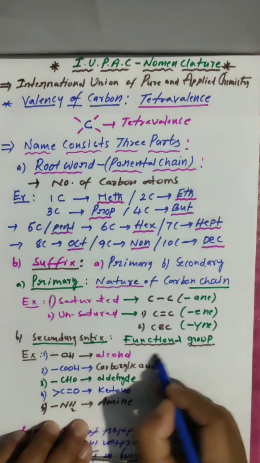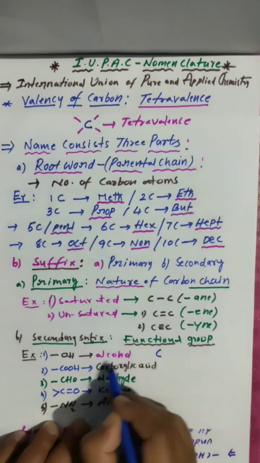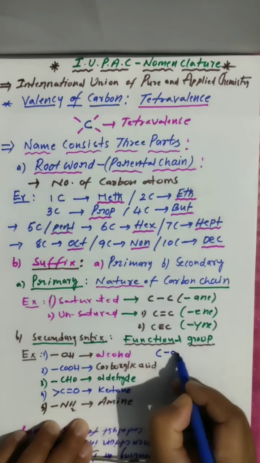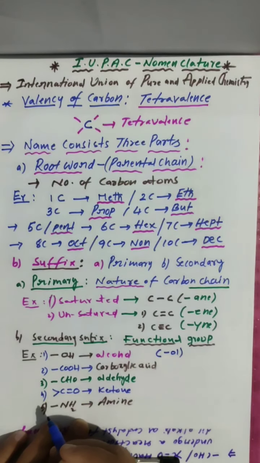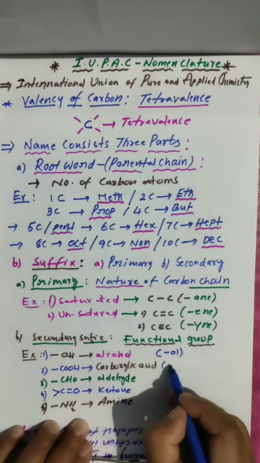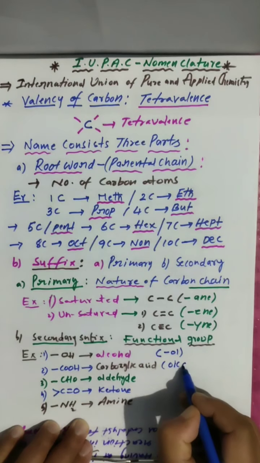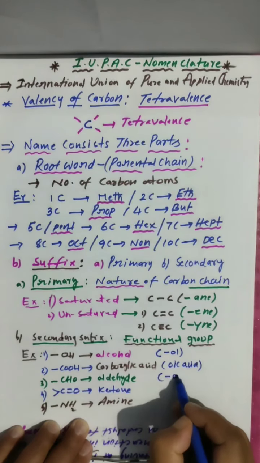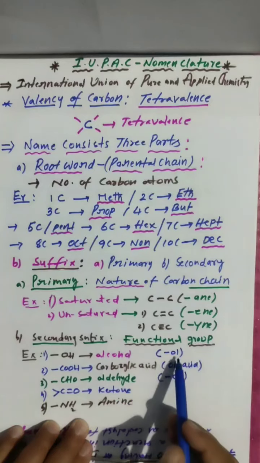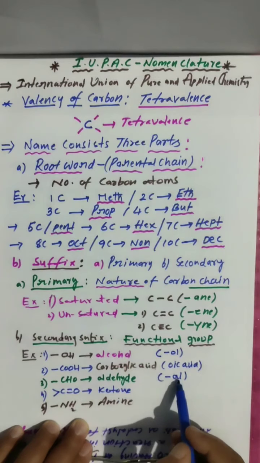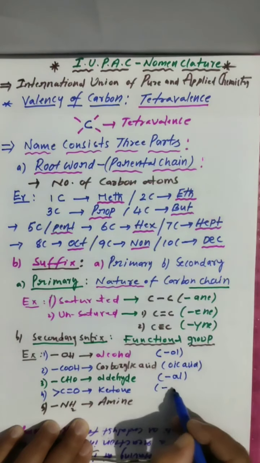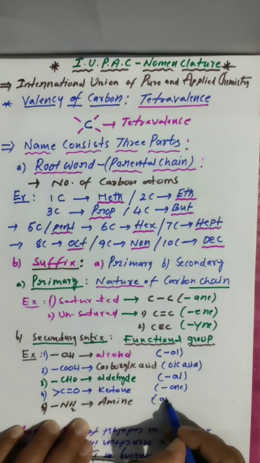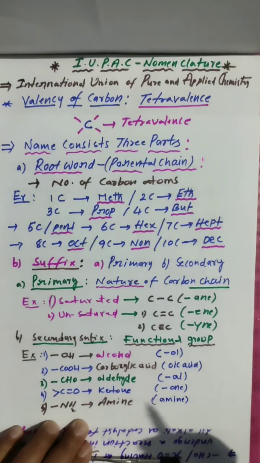Now, every time there is no need to write alcohol. If the carbon chain contains OH, simply you have to say ol. Clear? COOH is there, oic acid. CHO is there, you have to say al. Alcohol is there, ol. Aldehyde is there, al. And ketone is there, you have to say one. And amines are there, amine only.